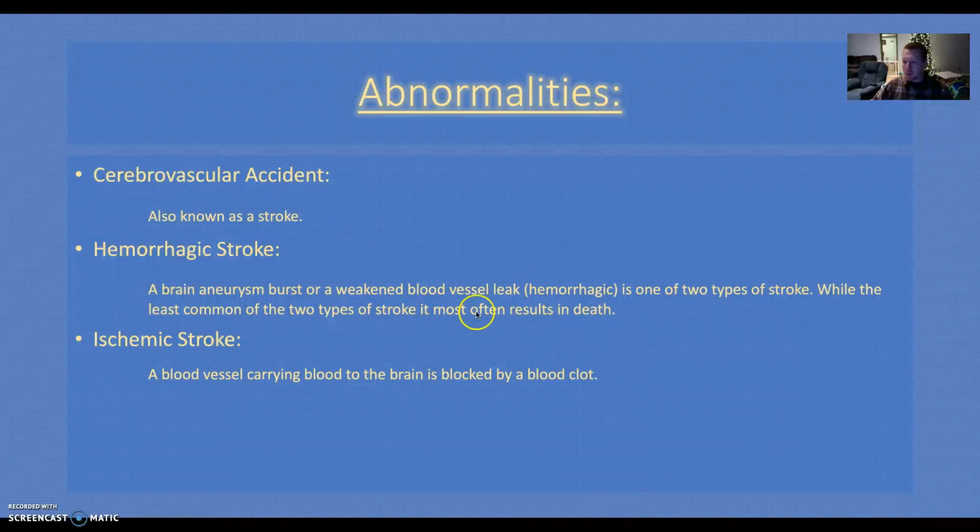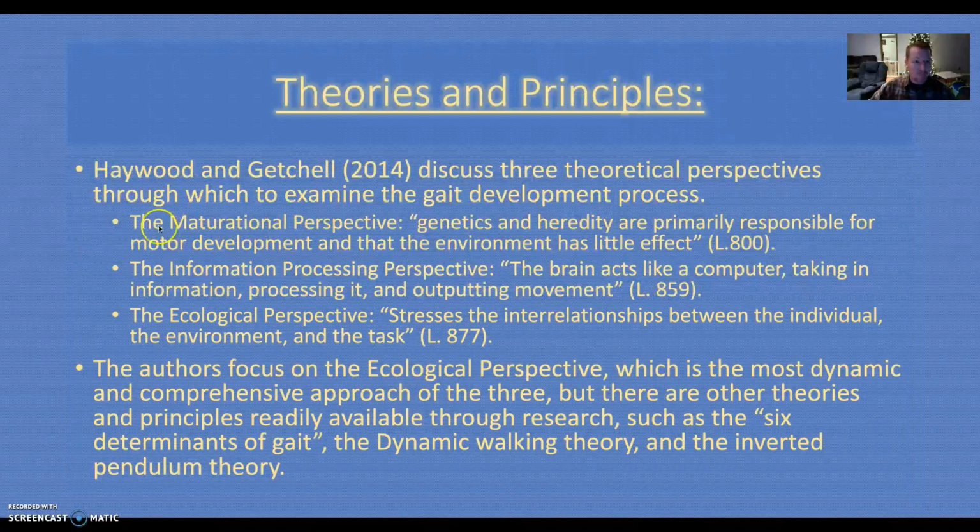It's going to put pressure onto our brain, and as we put pressure onto the brain, it's going to cause the brain to not be able to receive oxygen and blood accordingly, and it's going to cause damage to the brain, and with that we're going to see stroke. And these strokes are definitely going to cause abnormalities depending on what part of the brain is being affected. That's going to cause a person, an older adult, to lose their ability to walk or have proper gait development.